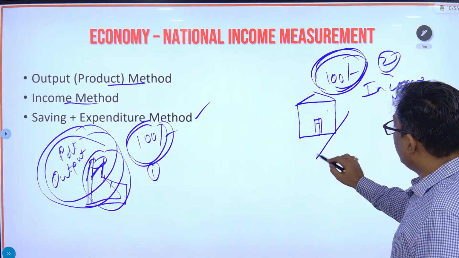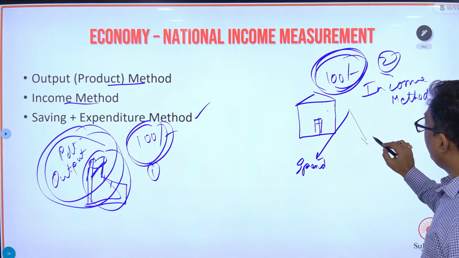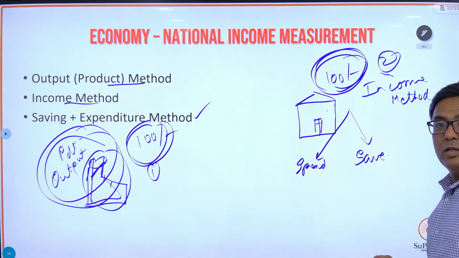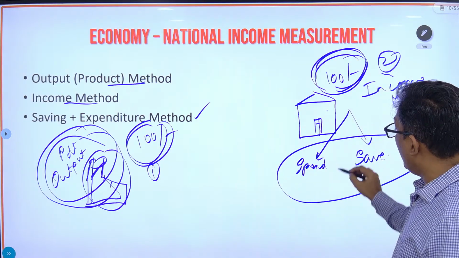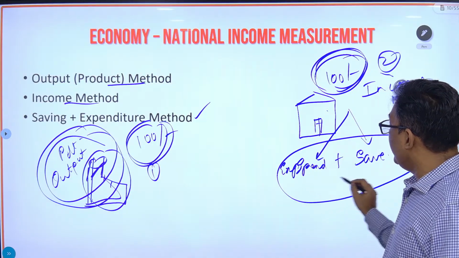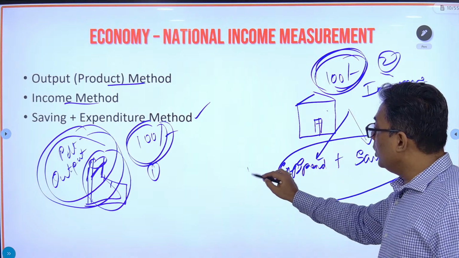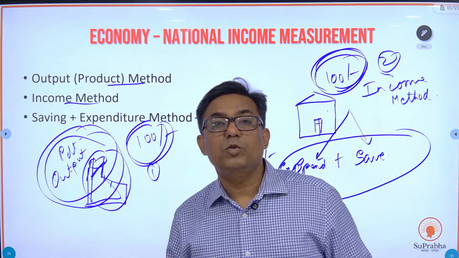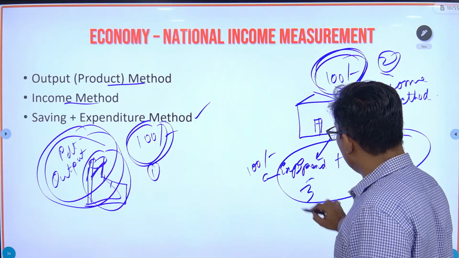One, they'll either spend it or they will save it. So again, in a financial year, if you add the expenditure and saving of the people of the economy, this will again come to 100 rupees. So this is the third way of calculating the national income of the country.